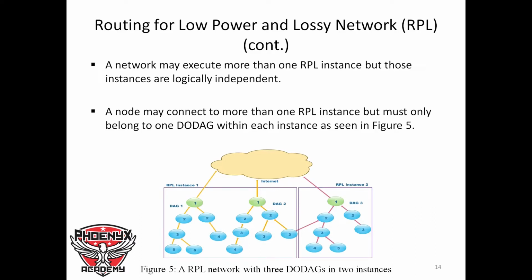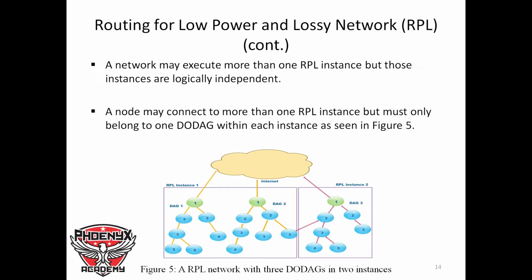Like in this figure 5, we have RPL instance 1 that comprises 2 DODAGs, DAG 1 and DAG 2. And we have RPL instance 2 with only 1 DAG, which is DAG 3. Now, a network may execute more than one RPL instance, but those instances are logically independent, as we can see in figure 5.